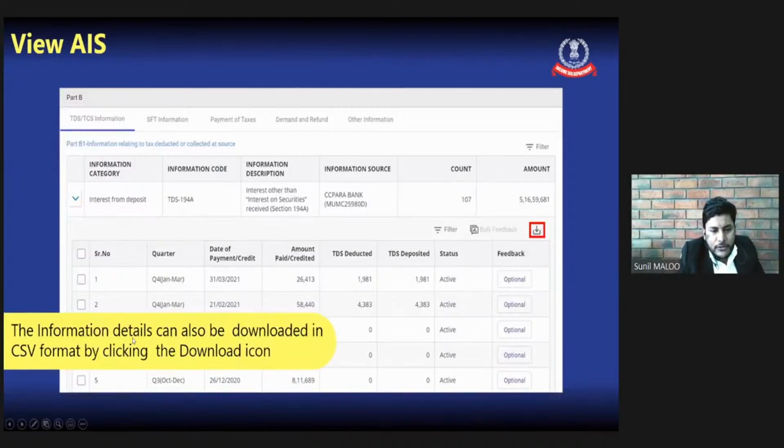The information detail can also be downloaded in CSV format by clicking the download icon. We can also edit this information in bulk in Excel by downloading the same in the CSV format. So for that, we need to click this button. The data will be available in the CSV and we can very well modify it in Excel also, because processing the data in Excel is very easy, comfortable and fast also.